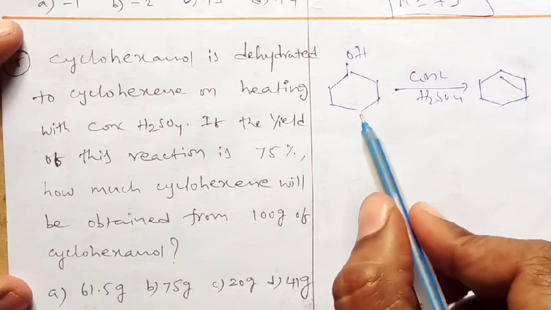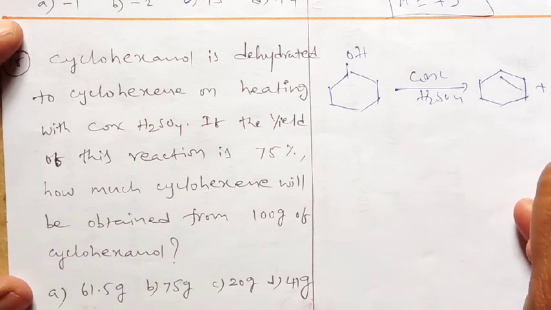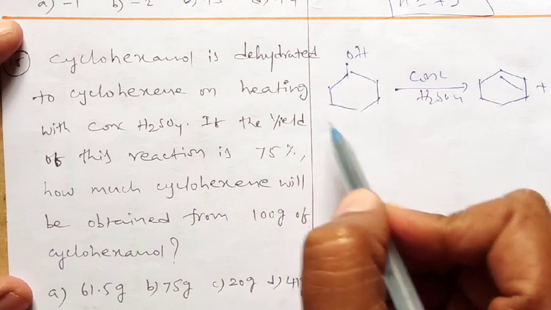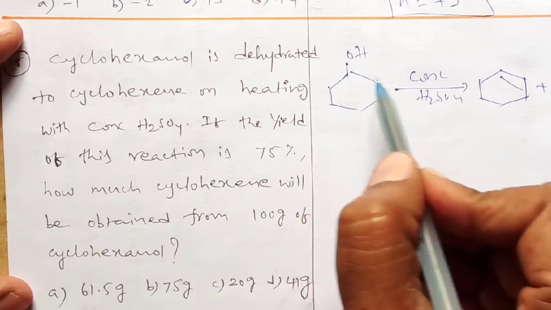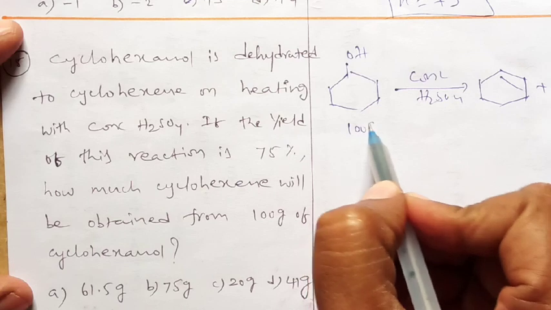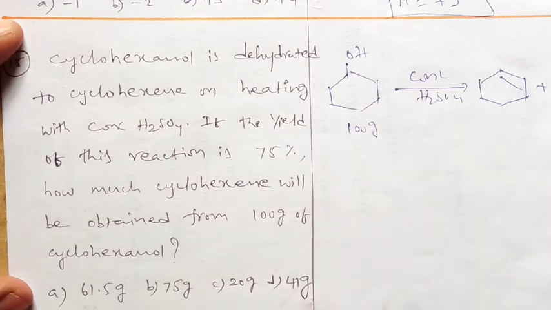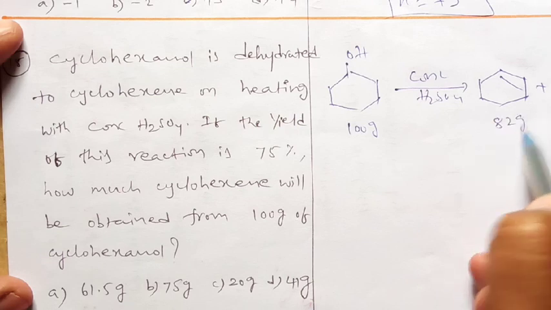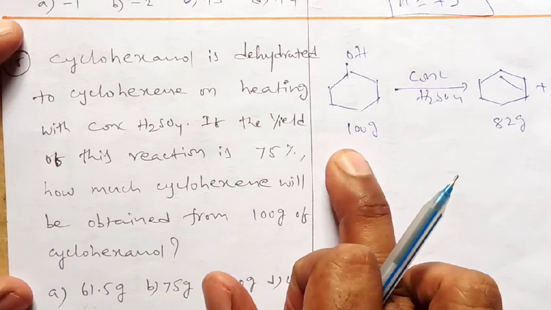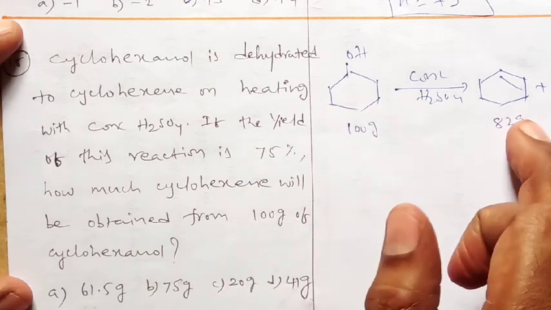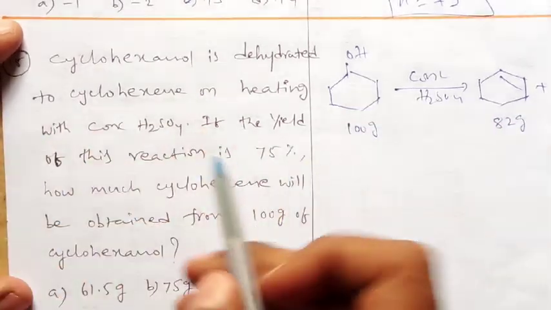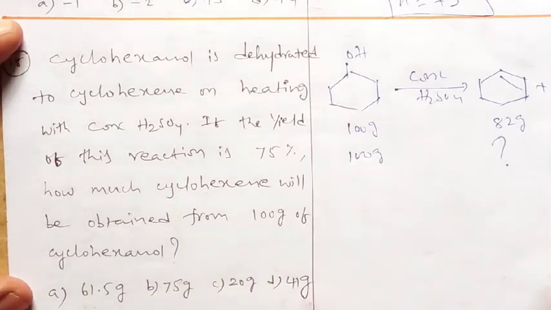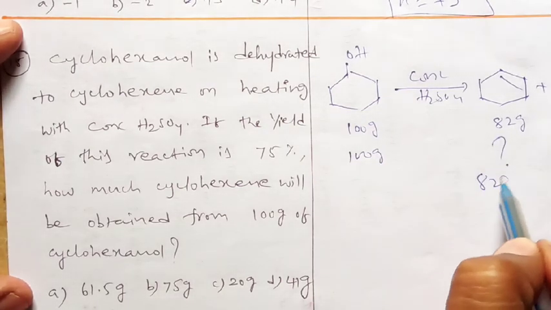So it will become cyclohexene. Now is it balanced or not? By removing water, we get plus H2O. What is the molecular weight of cyclohexanol? You'll get 100 grams. What is the molecular weight of cyclohexene? You'll get 82 grams. So 100 grams gives 82 grams as per the equation. As per the question also, how much cyclohexanol is available? 100 grams only. So 100 grams gives how much? 82 grams only.